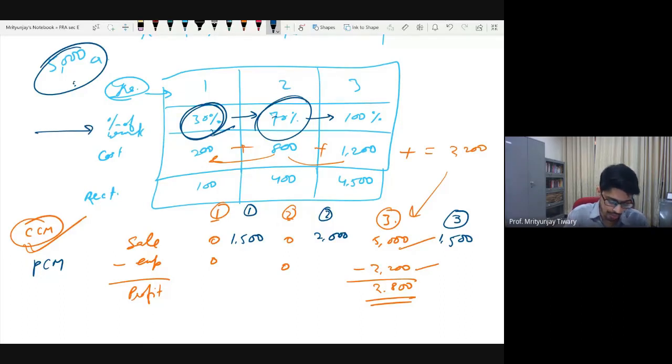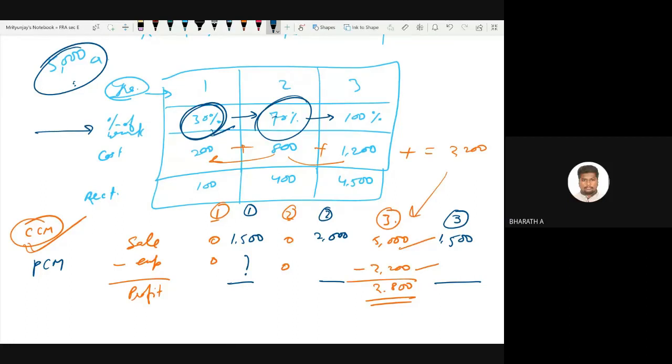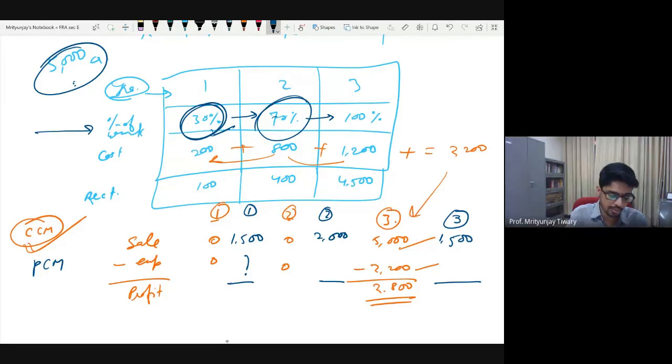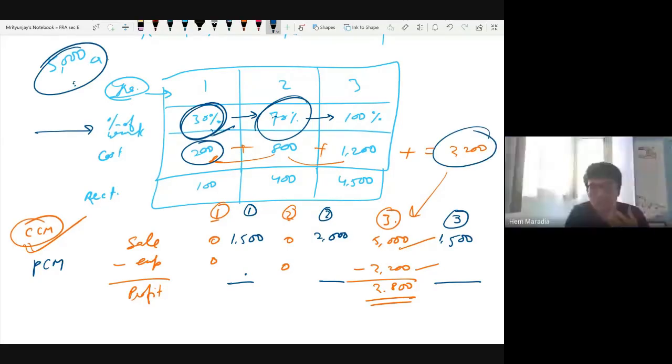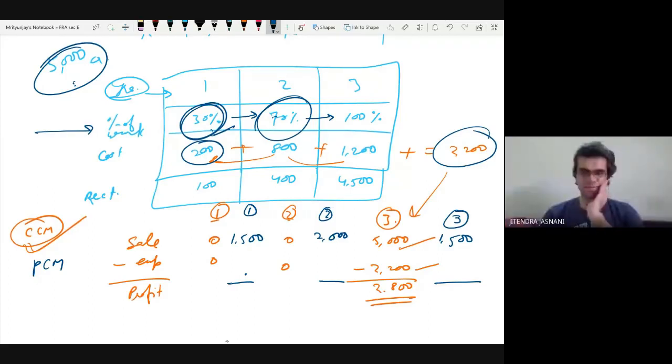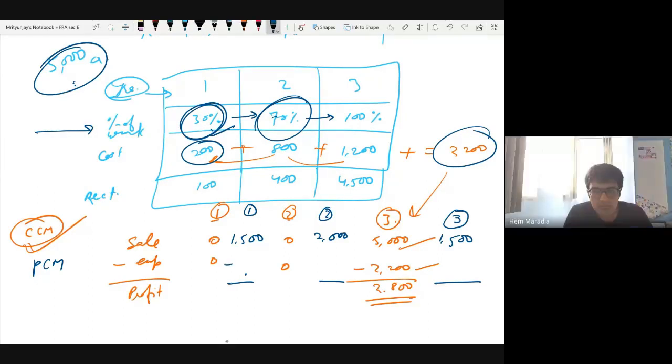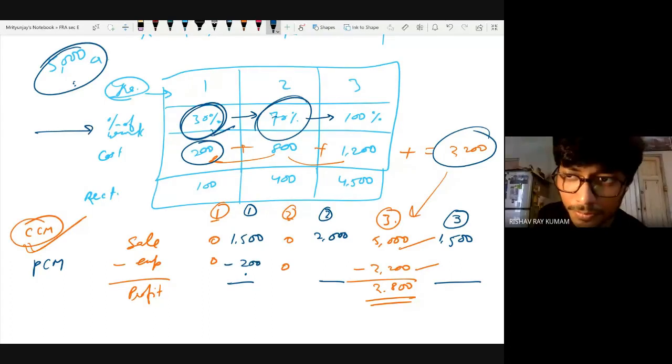Now comes the question, what should I subtract as an expense? Any opinion here? What number should I write? The cost of that year. Cost of that year, 200? It will stay the same, yeah. Or should I write 30% of the total? No, sir. Cost of that year. Why? Because 30% cost incurred is 200.